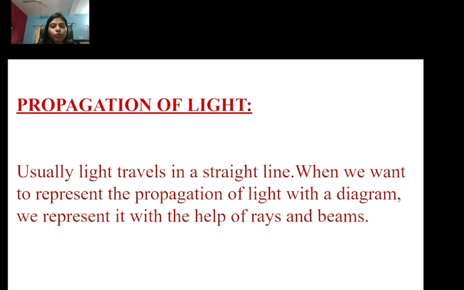Now let's study about propagation of light. So usually light travels in a straight line. When we want to represent the propagation of light with a diagram, we represent it with the help of rays and beams, okay? I have already told you that light travels in a straight line. To show how light travels in a straight line, if we want to draw a ray diagram, then we have to represent it with the help of rays and beams. We have to take rays and beams, through which we can show how light travels in a straight line.